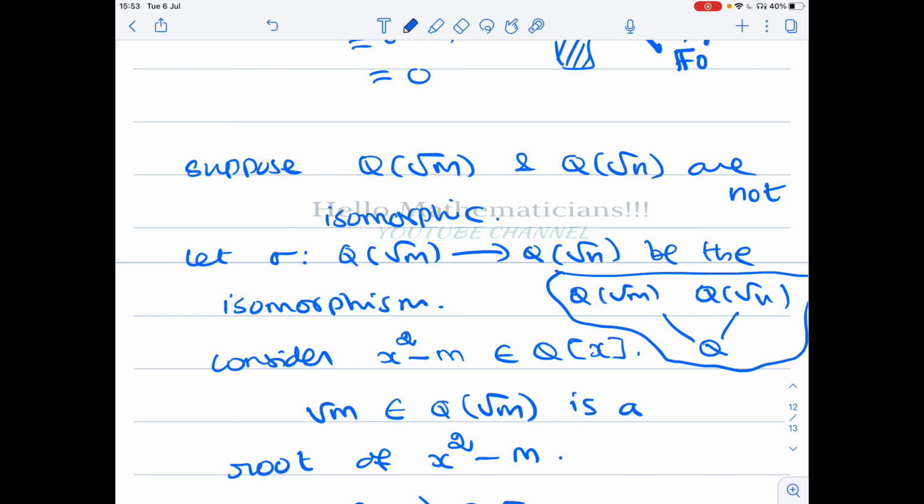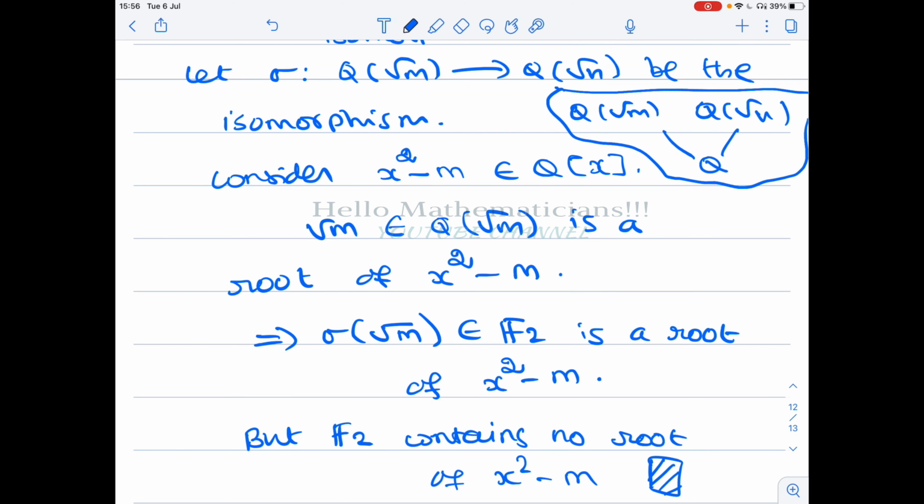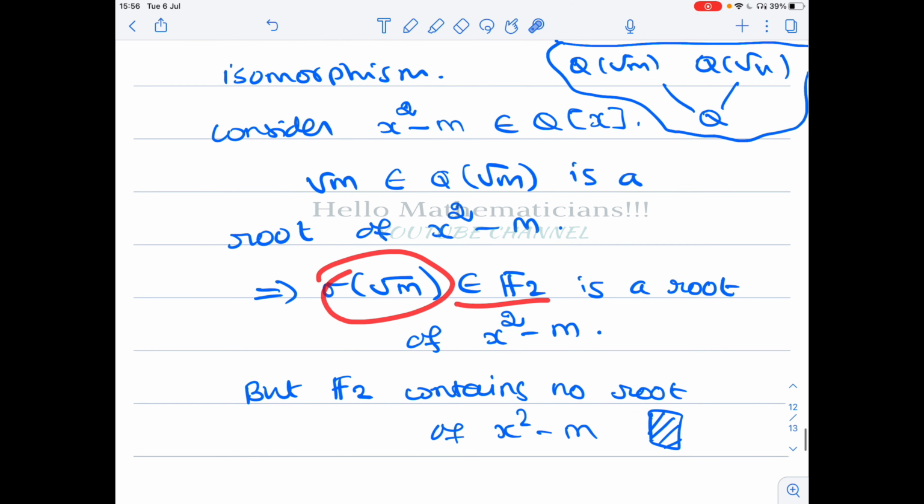Now we consider the polynomial x squared minus m. This is a polynomial over Q, and root m is a root of this polynomial. Since sigma is an isomorphism from the field Q of root m to Q of root n, we conclude that the image of root m in the field Q of root n, that is sigma of root m, which belongs to f2, is also a root of this polynomial x squared minus m.